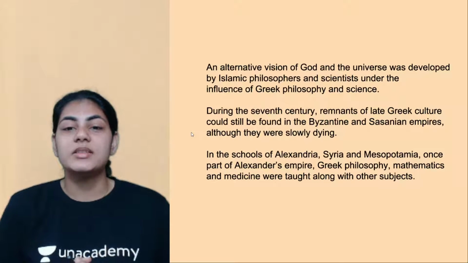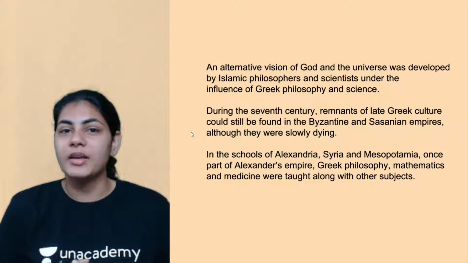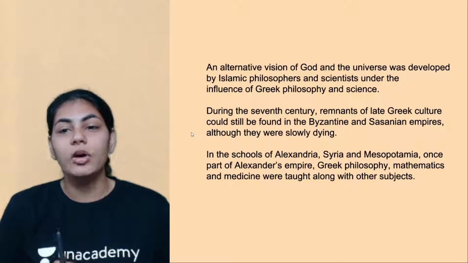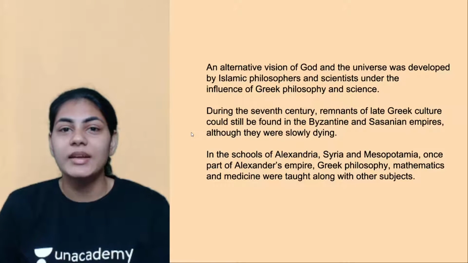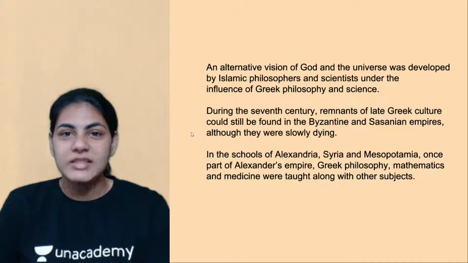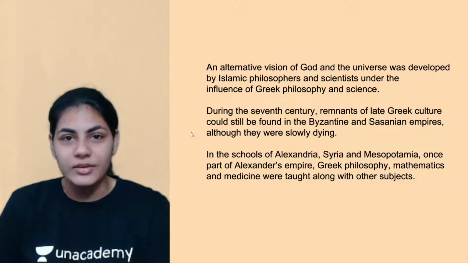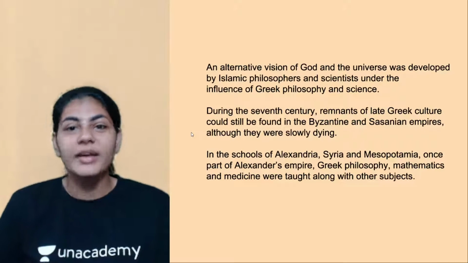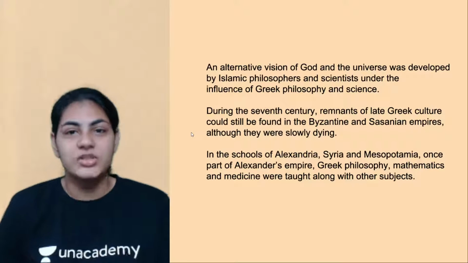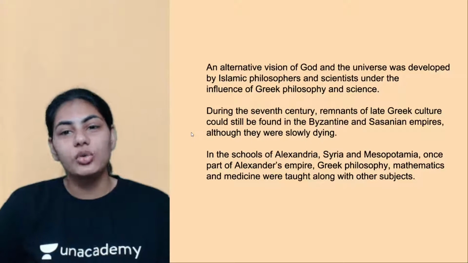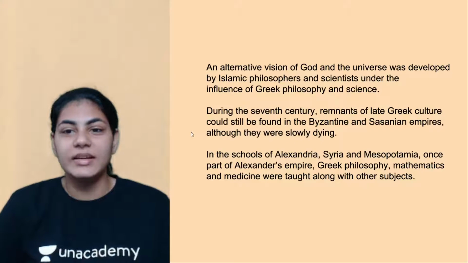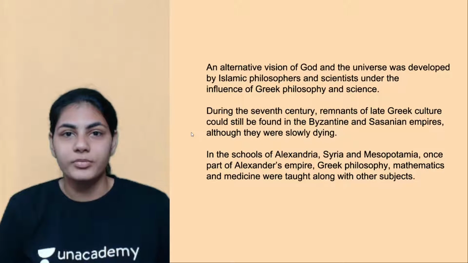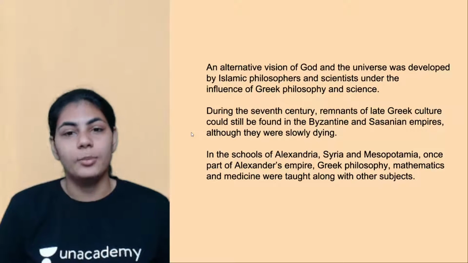Because the Byzantine and Sasanian empires literally loved Greek culture. They adored Greek culture so much that they borrowed so many aspects of it into their lives. So even though the Greek empire was destroyed, Greek culture was still there in the Byzantine and Sasanian empires, especially in the 7th century. So that's basically the point.